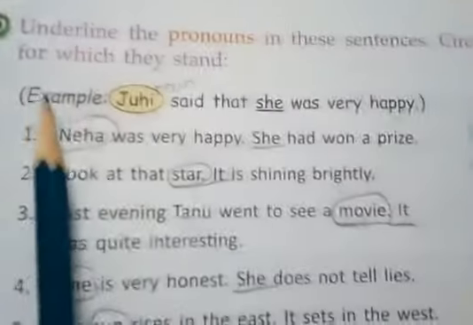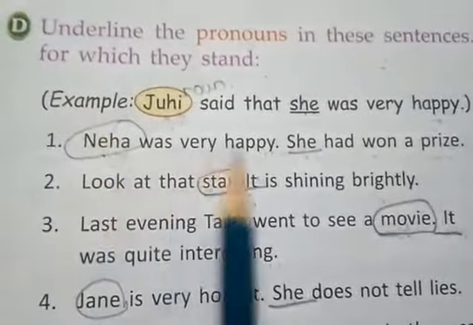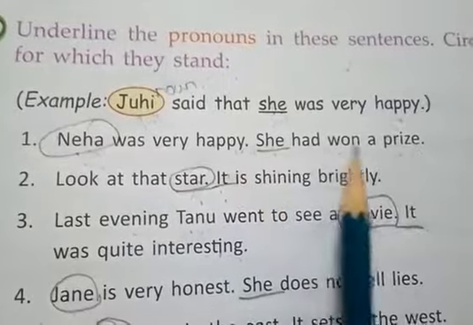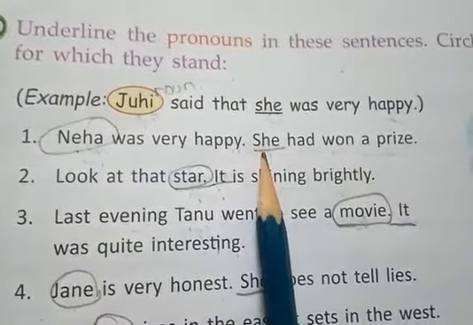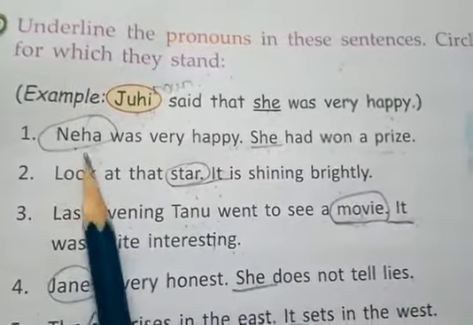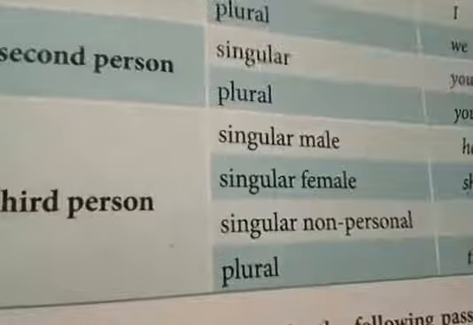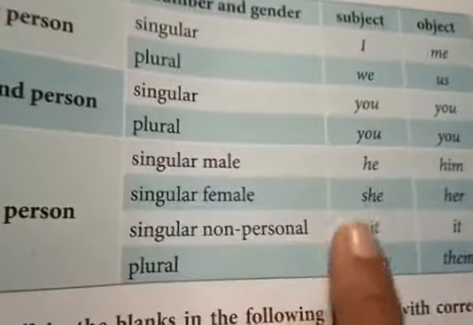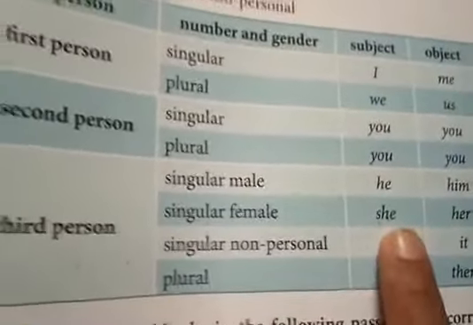Now see the second example. Neha was very happy. She had won a prize. She is again a pronoun. She is standing for Neha. Again the same thing: third person, singular, female, we use she.